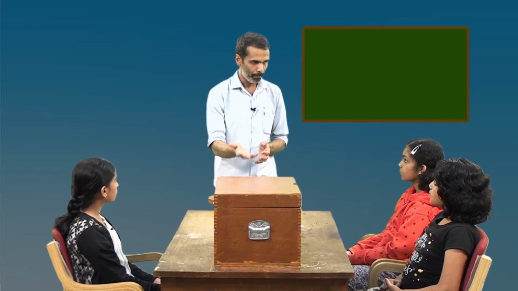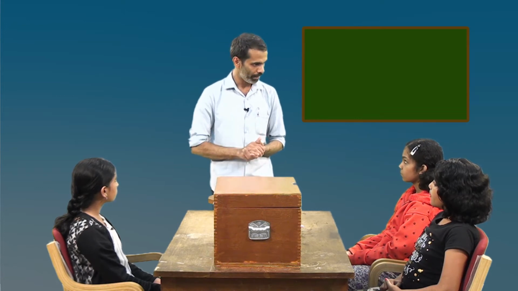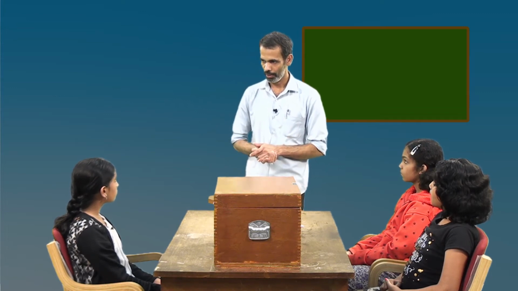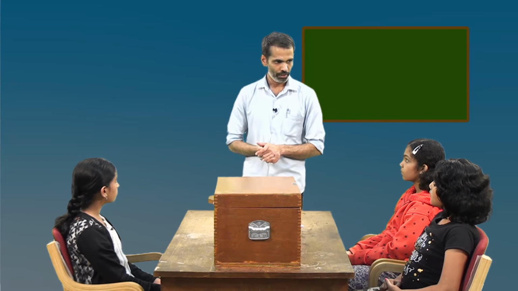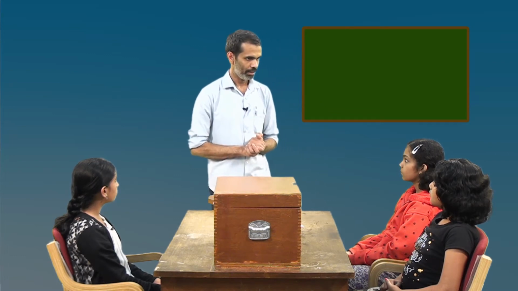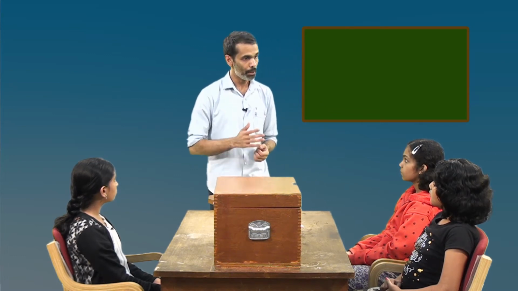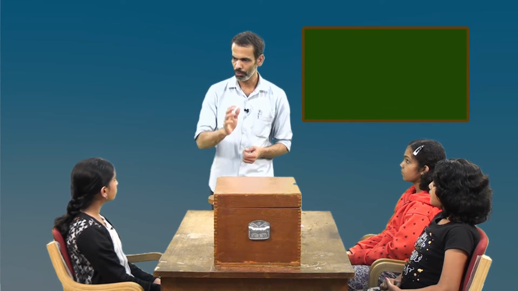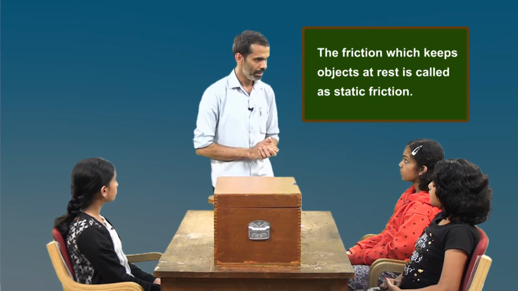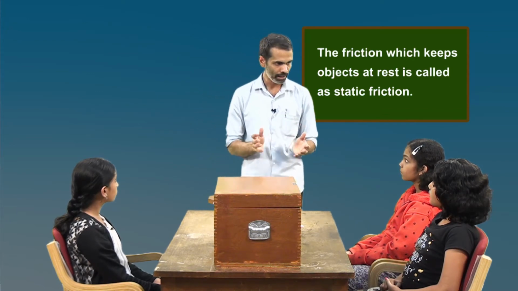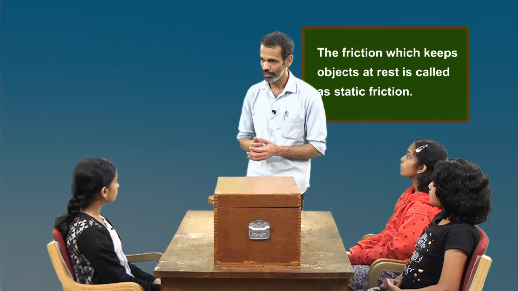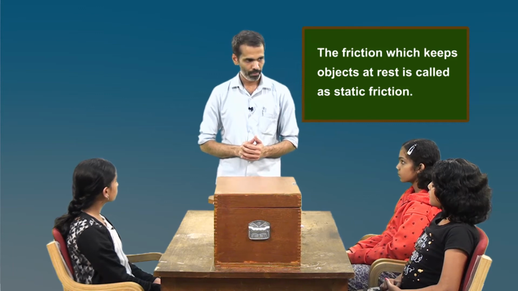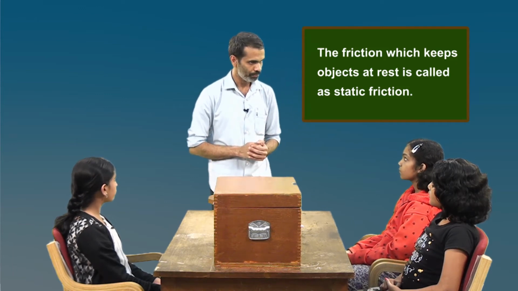So, whenever I applied the force, it did not move in the beginning because friction also increased. But the friction has a limit. If I increase the force beyond this limit of friction, then the block starts to move. This friction, which is keeping objects at rest when an applied force is acting on it, is known as static friction. I hope these things are clear to you.